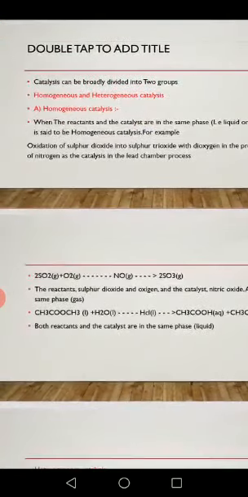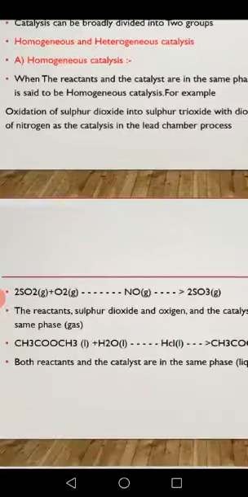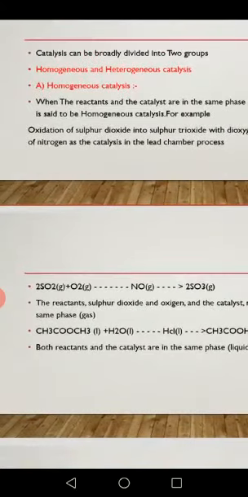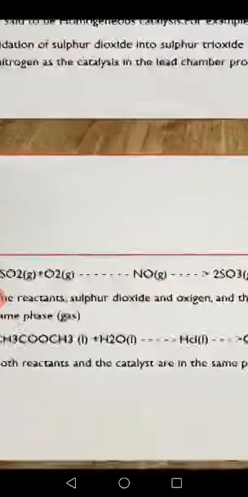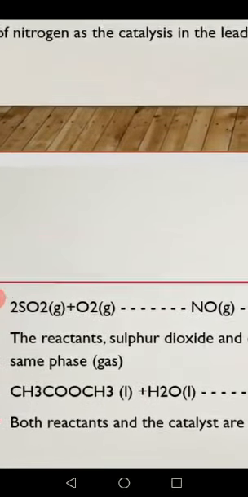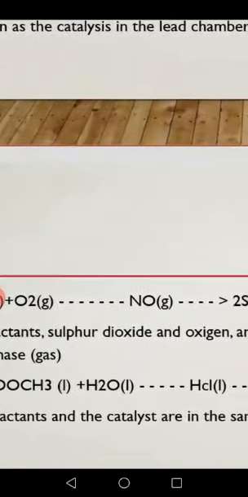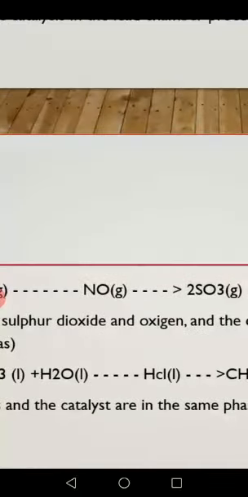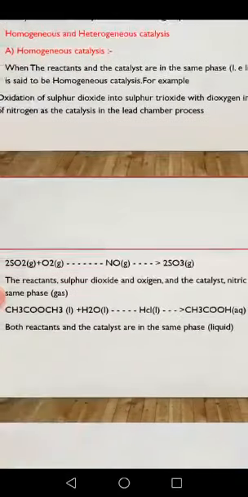Dear students, please observe this reaction: oxidation of sulfur dioxide in the presence of oxides of nitrogen, converted into sulfur trioxide.